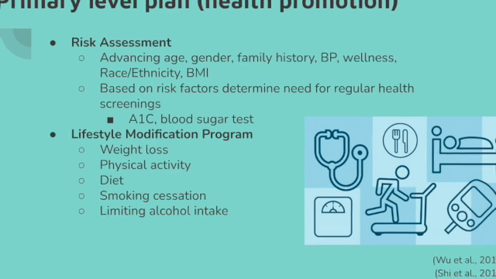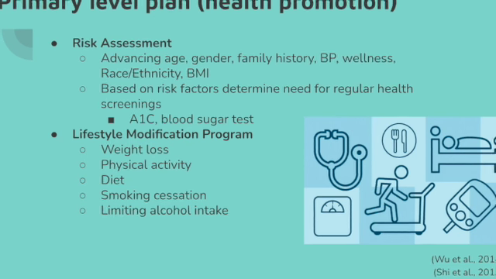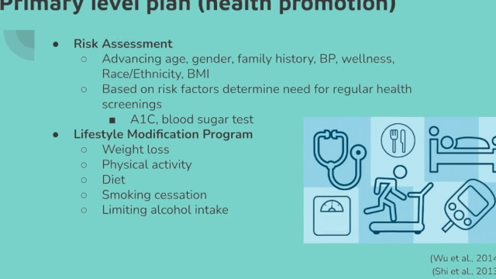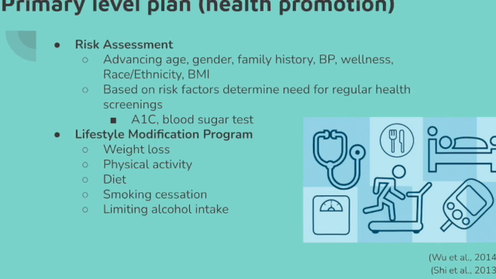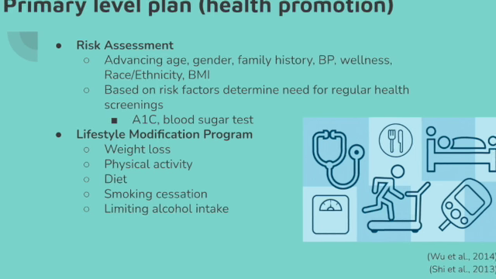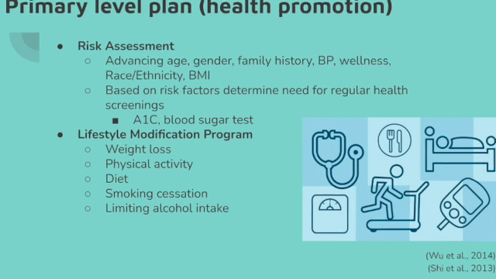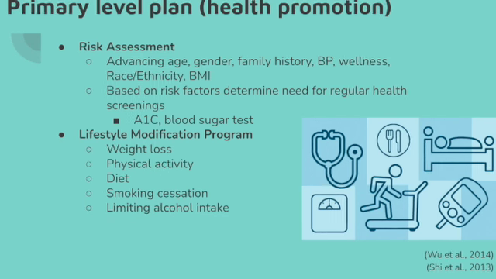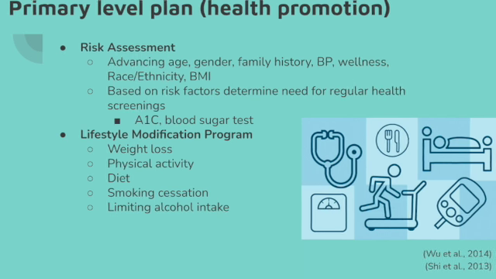Then healthcare providers can determine whether one would benefit from annual health screenings. These health screenings would include regular risk assessments along with A1C level and blood sugar tests. With the identification of risk factors, healthcare providers can also determine whether one may benefit from a lifestyle modification program, which would be targeted towards modifiable risk factors related to type 2 diabetes, with a focus on weight, physical activity, diet, smoking, and alcohol consumption, as these have all been found to influence one's relative risk of developing type 2 diabetes. This is the second step in the primary level of care of type 2 diabetes.